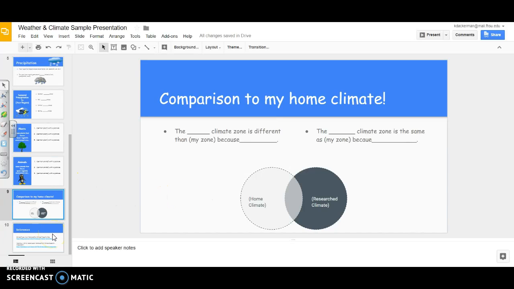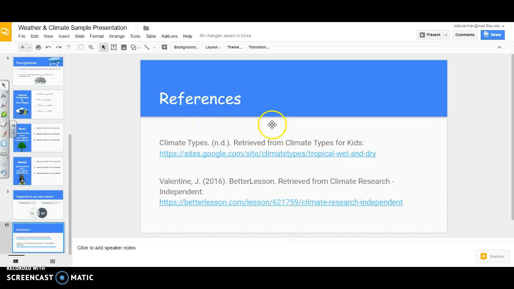And the last slide is your reference slide. I would like for you to type in the website that you got your information from. That way anyone that looks at your slide can tell where you got your information.